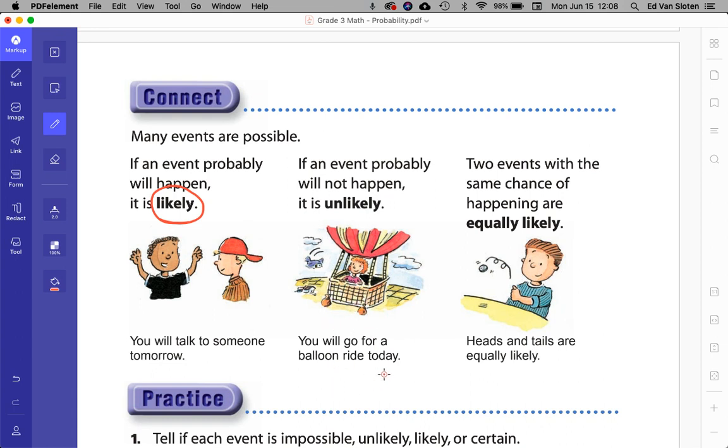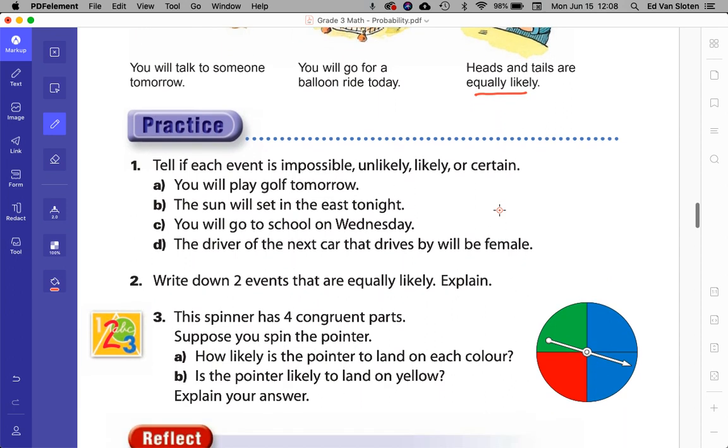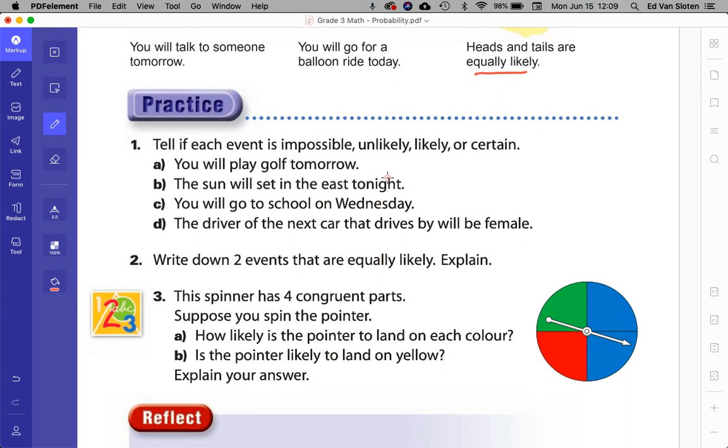You will go for a balloon ride today. I mean, it's not impossible, but it is very, very unlikely. Heads and tails are equally likely. Absolutely, positively true. All right, so then you get to the practice questions.